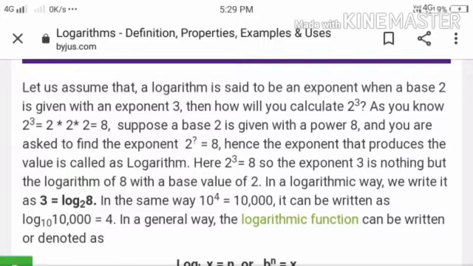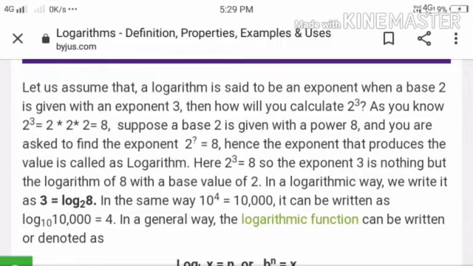The definition of logarithms is that they reduce exponentiation and root extraction to multiplication and division respectively. By using logarithms, multiplications and divisions are reduced to addition and subtraction. For example, take 2 to the power 3. It is 2 cubed, which equals 8. In logarithms, log 8 base 2 equals 3.